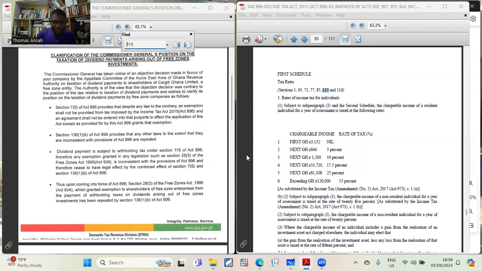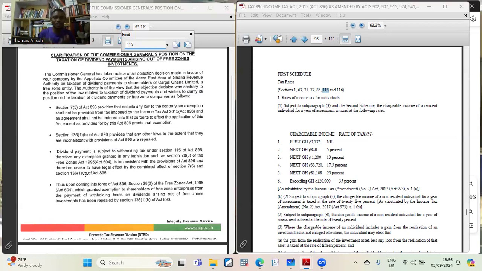Now, look at it. It says that dividend is subjected to withholding tax under section 150. So if you read section 115, which is also in connection with the first schedule, it says that any exemption granted in any legislation, such as the one in the Free Zone Act, is inconsistent with the provision and therefore ceases to have any legal effect by the combined effect of section 7, subsection 5, and section 136.